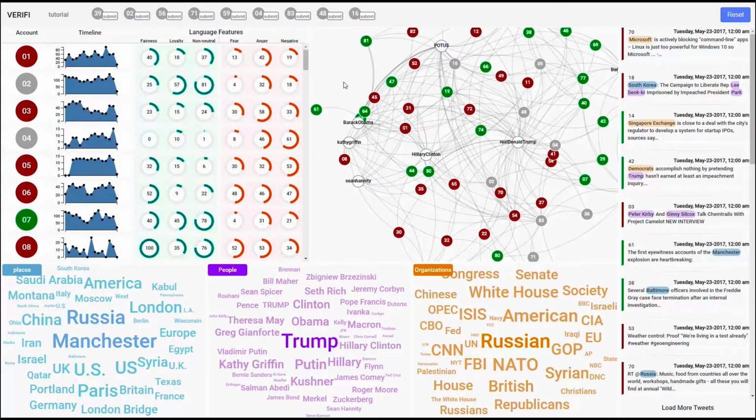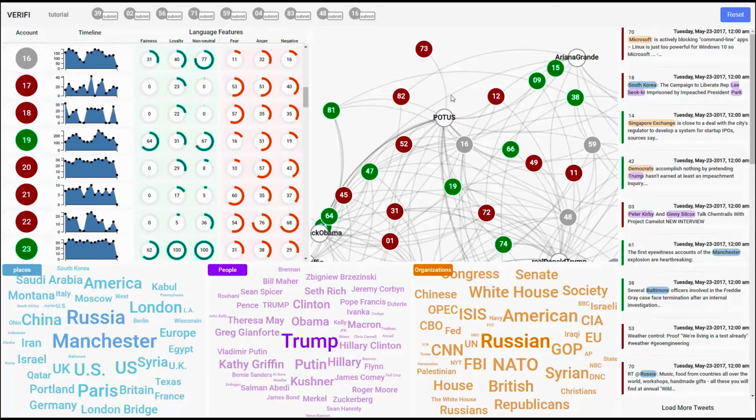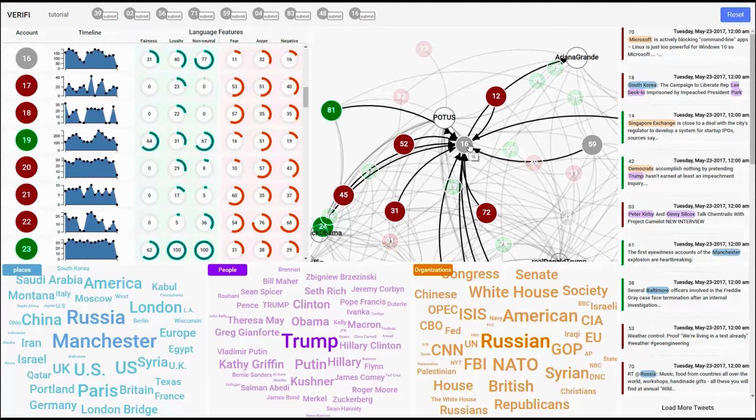In this scenario, the user needs to determine whether account 16 is a real or suspicious news account. Let's start in the social network. By clicking on account 16, it's clear that almost all of its connections are pointing to itself, indicating that it is more often mentioned or retweeted rather than mentioning or retweeting others. Using Q1, this tends to indicate a real account.